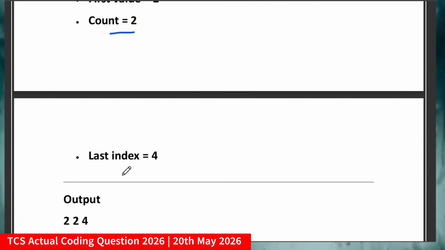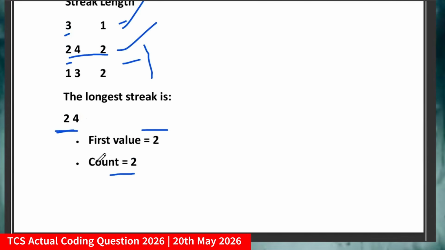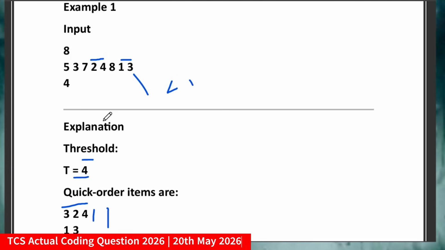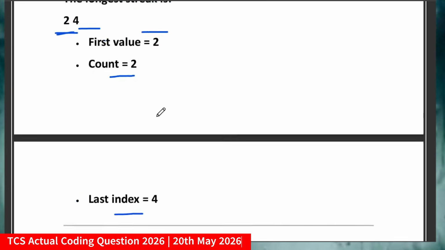Okay, beside that you have to print the last index. So for this case, our 4 means, where is 4 happening? So 4 is at this index, basically the index number 4. This is 0-based indexing, so 0 is this, then 1, 2, 3 and 4. So that's all the things you're going to print.